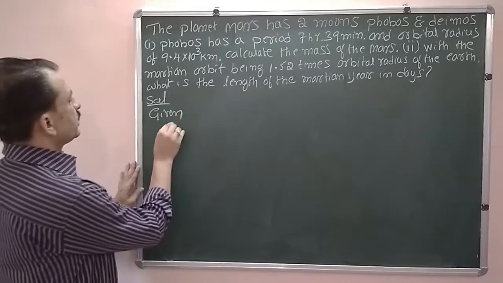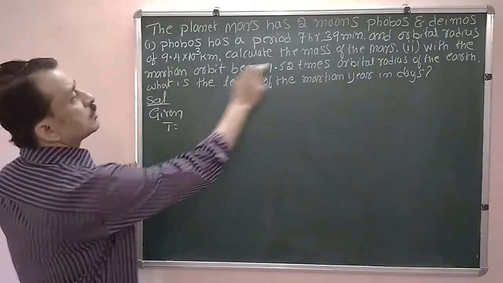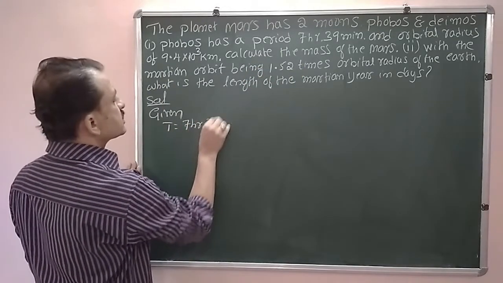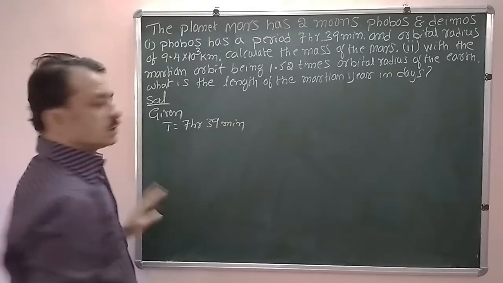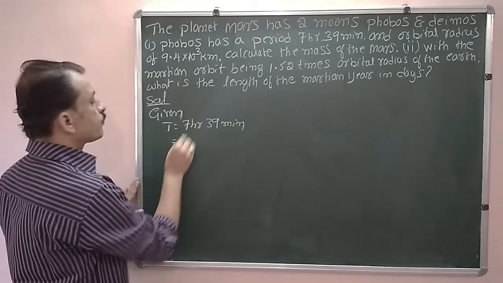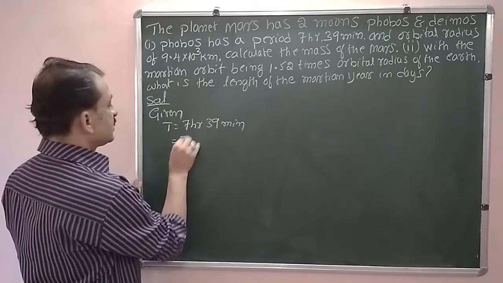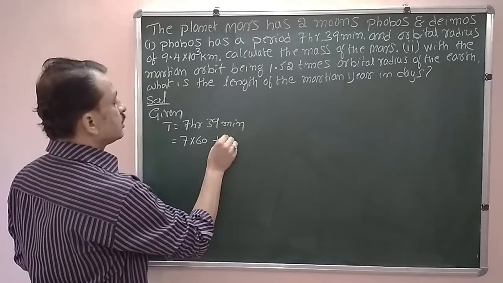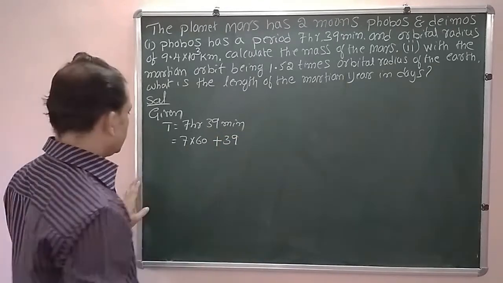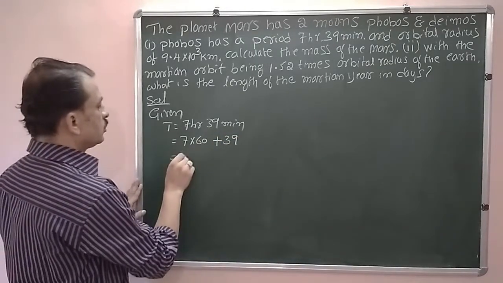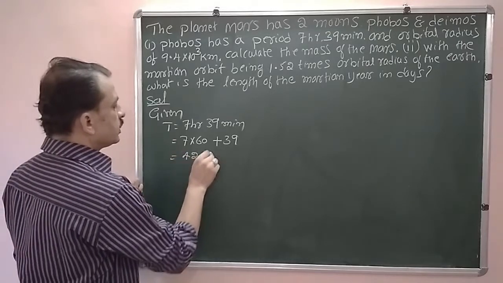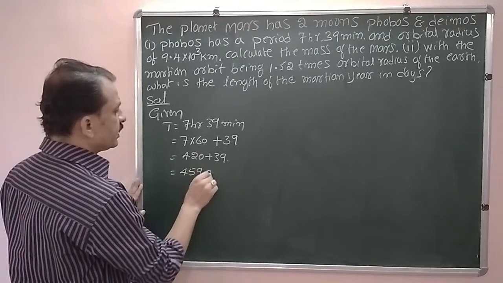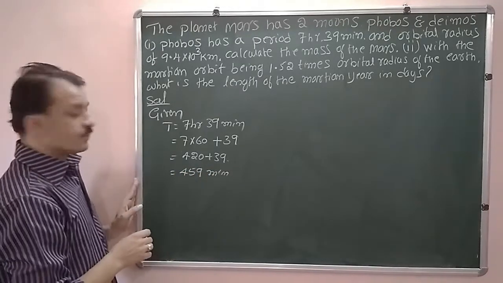The orbital period time T is equal to 7 hours 39 minutes. Now we have to convert it into seconds. 7 into 60 plus 39, so it is 420 plus 39 is equal to 459 minutes.